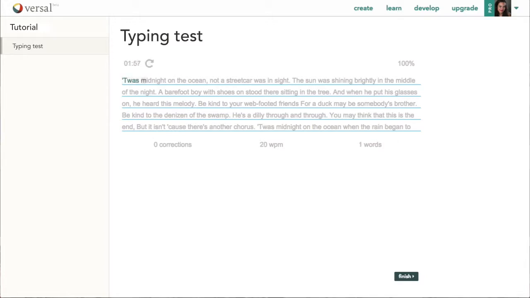As they type, the displayed text changes color. When learners type an incorrect character, the character that should have been typed is shown in red. When learners type a correct character, that character is shown in green.